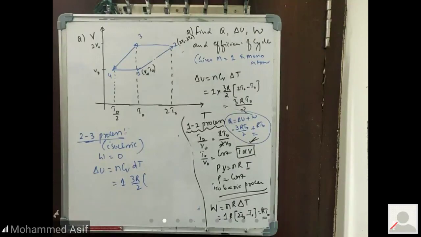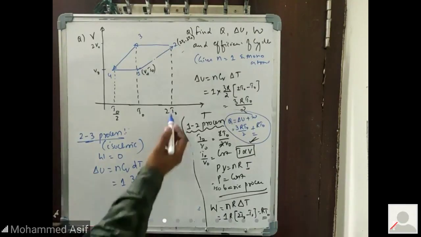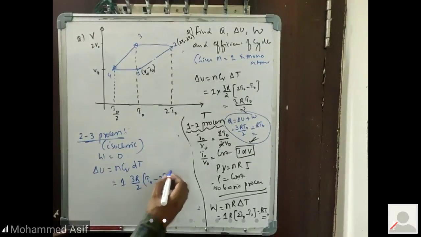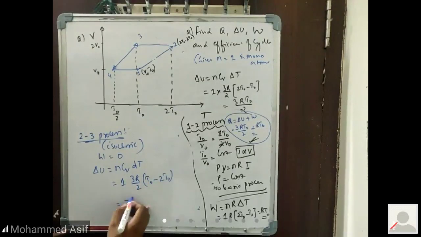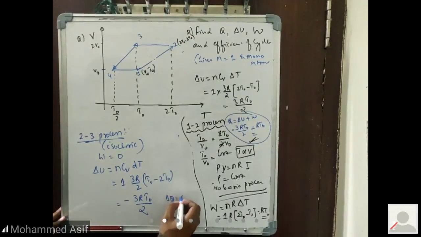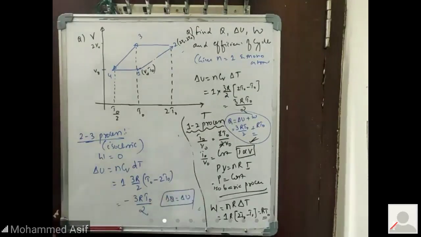Final minus initial. ये initial temperature है, final temperature है, so this one is the T naught minus 2 times of T naught. So this will become for me minus of 3R into T naught by 2. That is very important for me. Internal energy in terms of minus 3R into T naught by 2 will be your answer, isn't it? So once you know that one, then delta Q will be equal to how much for me? Delta U, that will give me the answer. That's it. Then from 3 to 4 again.